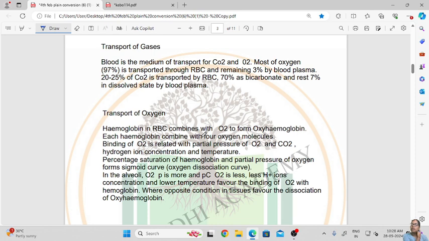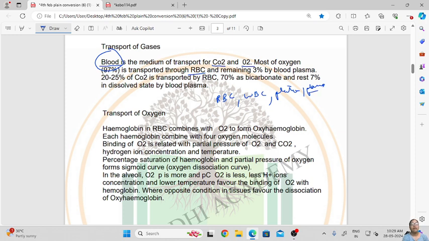Then we will see the transport of gases, as in how the gases are transported inside our body. The transport medium is basically blood. All the oxygen and carbon dioxide is dissolved inside the blood. So blood is the medium for transport of carbon dioxide and oxygen. Most of the oxygen, that is 97%, is transported through RBCs and the remaining 3% by the blood plasma. Blood consists of RBCs, WBCs, platelets and the plasma.